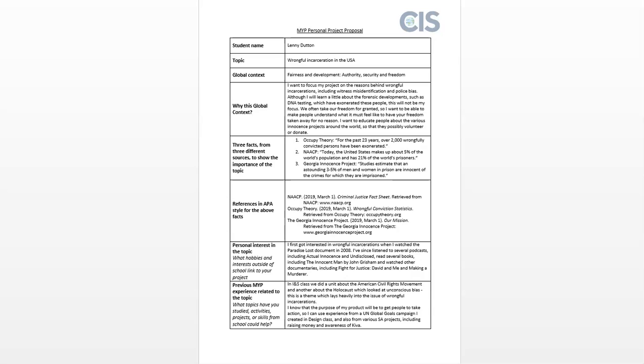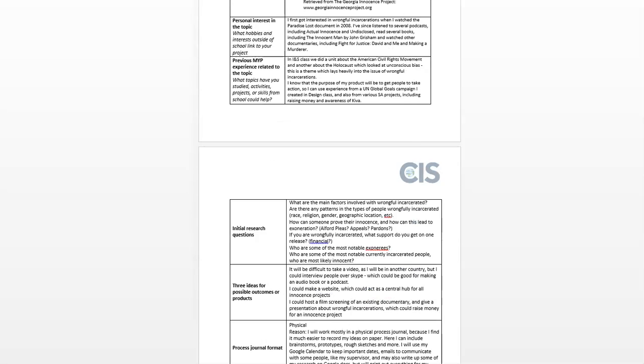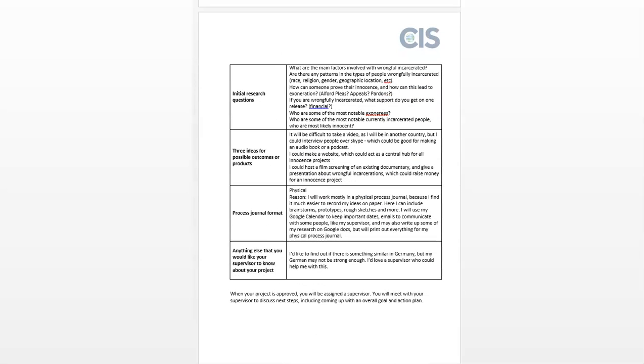Now we have looked at the whole of the first page of the proposal form, and you should be able to complete this for your project now. We can see that completing the first page gives the reader a really good idea of what your project is, what the topic is, and also your previous experience of the topic. You will have also completed some research on your project now. In the next video, we will start to look at the second page of the project proposal form, where we start to build an idea about your product.